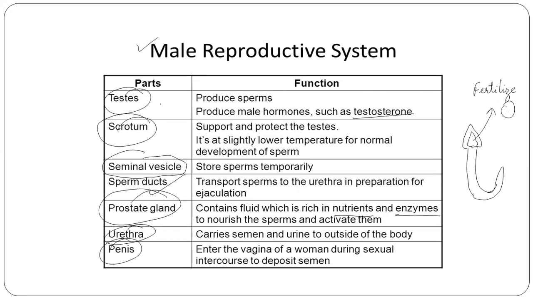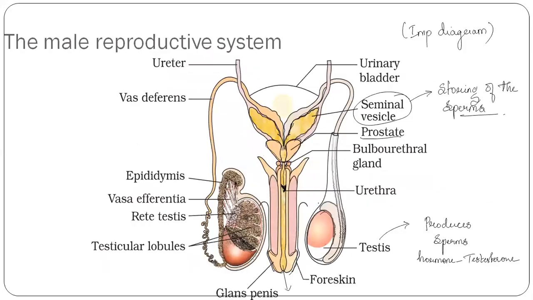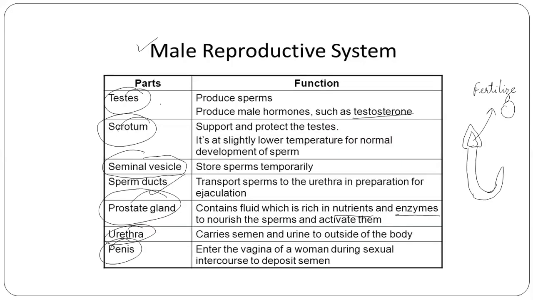Next, coming to seminal vesicle. Seminal vesicle stores the sperm on a temporary basis. Yes. Next, coming to sperm ducts, which transport the sperm to the urethra in preparation for ejaculation. Whenever there is an ejaculation or sexual intercourse, that is how the sperm are transported from the male to the female body.